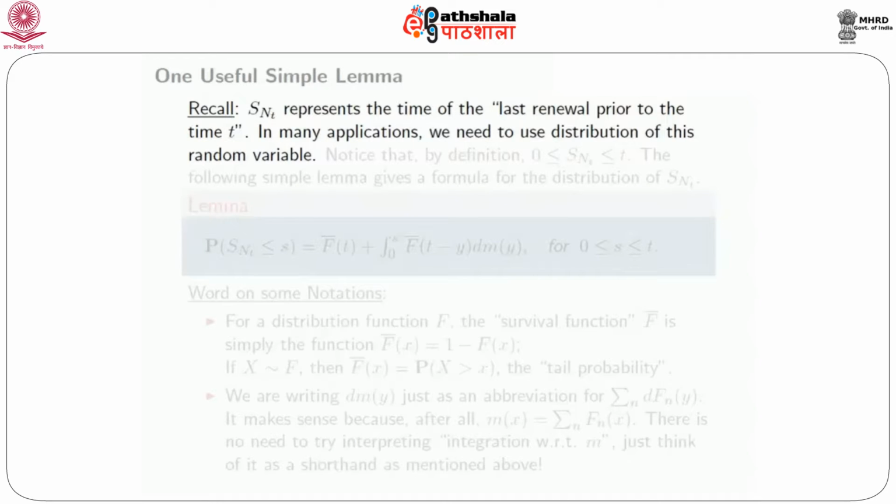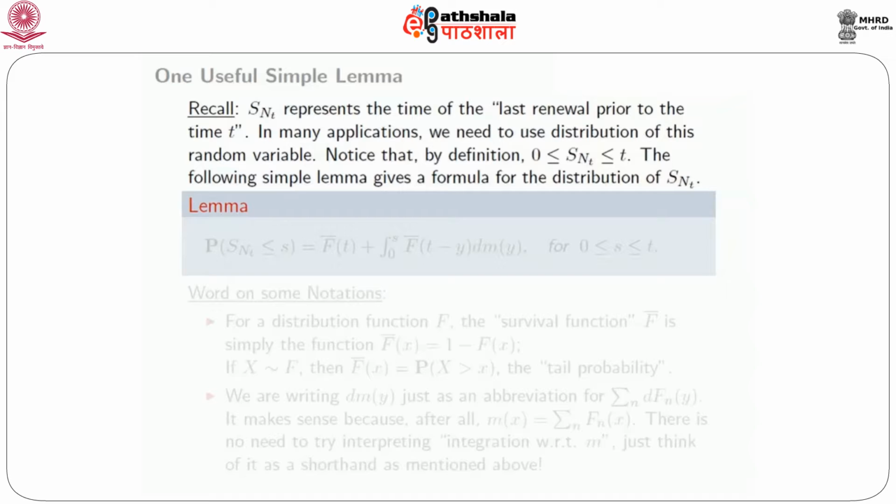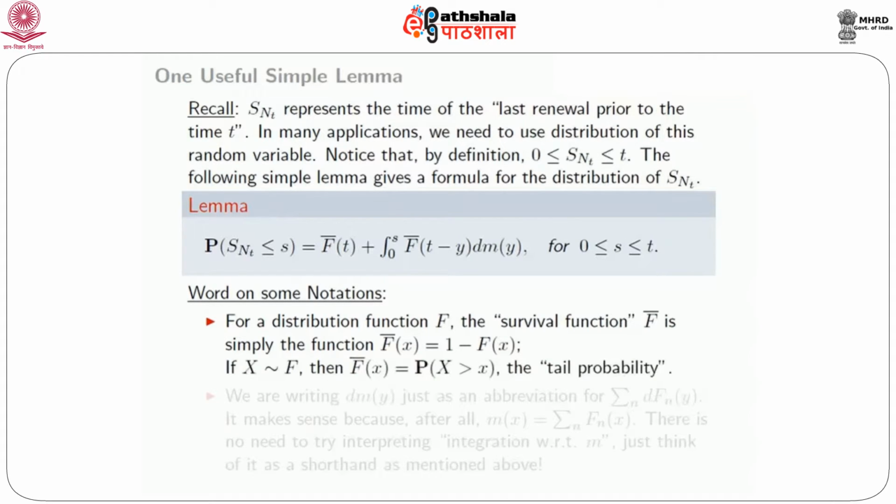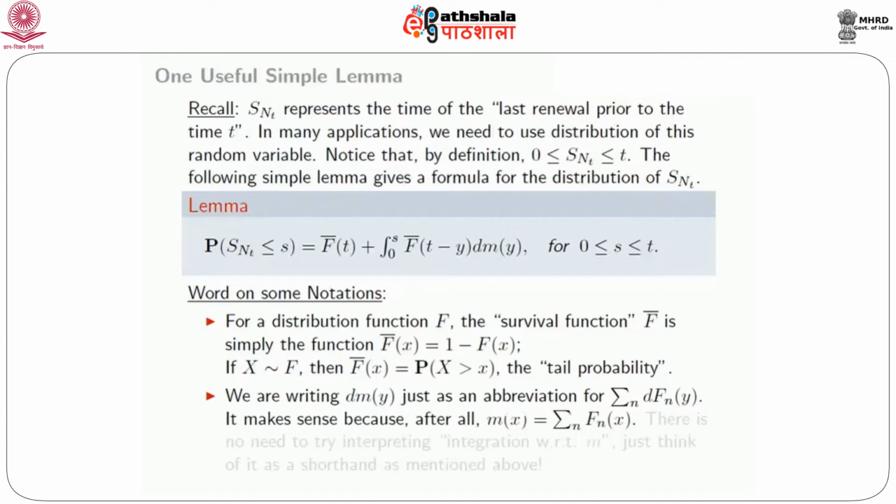Recall that S sub N_t represents the time of the last renewal prior to the time t. N_t is the number of renewals up to and including time t, so S sub N_t would represent the time of that last renewal. In many applications, we will need to use the distribution of this random variable. Notice that by definition, S_{N_t} is non-negative, and it has to be less than or equal to t, because it's the time of the last renewal prior to time t.